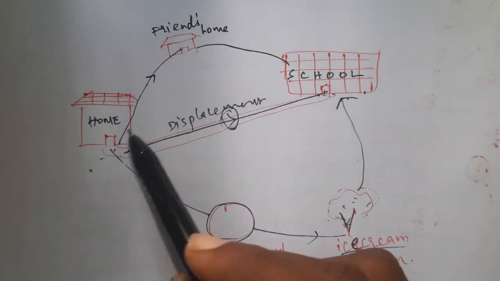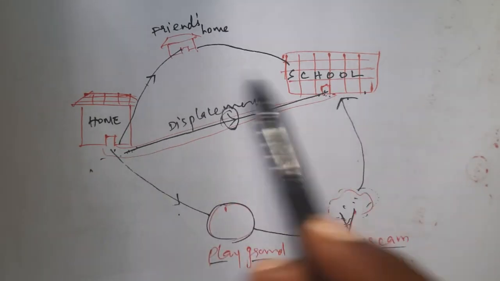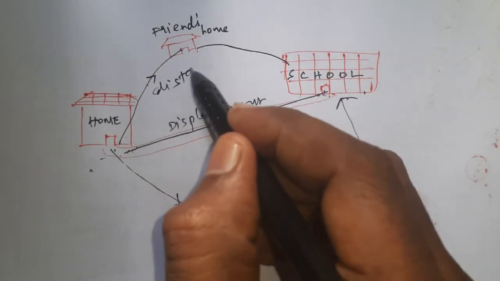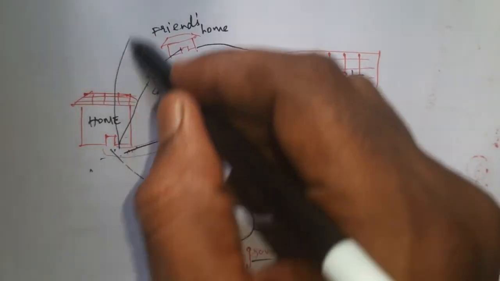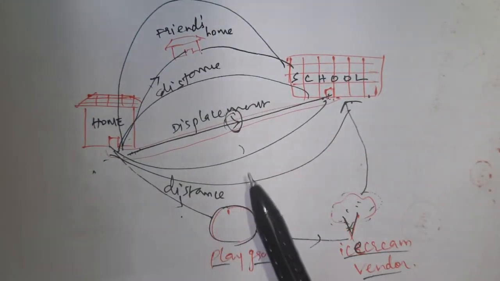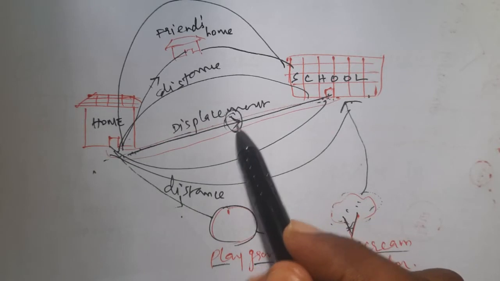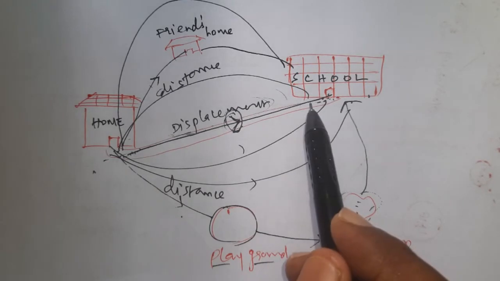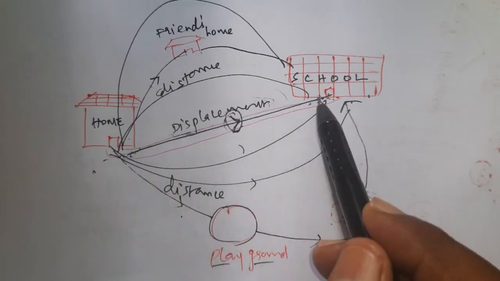Distance is nothing but the actual path. Actual path means you can move in any direction, irrespective of the direction. The actual length of the path traveled by a moving body irrespective of the direction. So this represents direct distance, this represents distance. We can move in any path. But displacement is irrespective of the distance, it depends on the particular direction. In that direction only we can reach the school in a short period of time by following the shortest path.